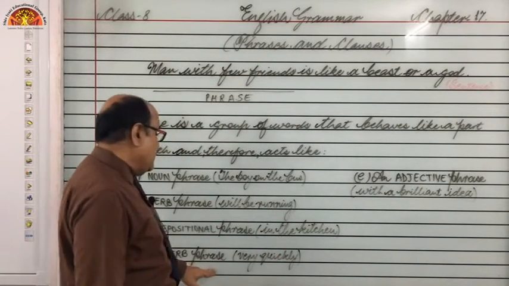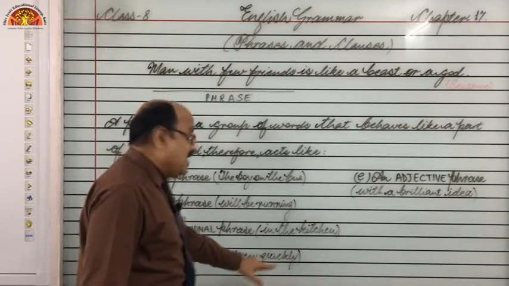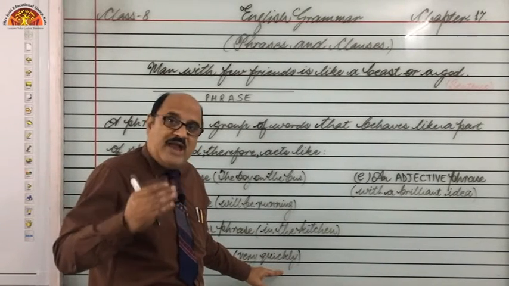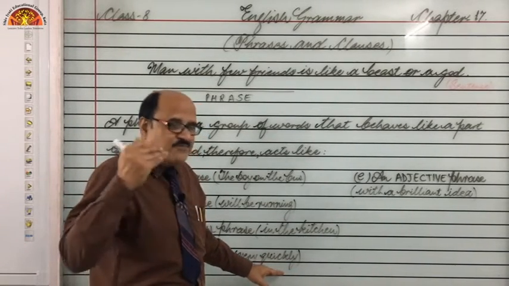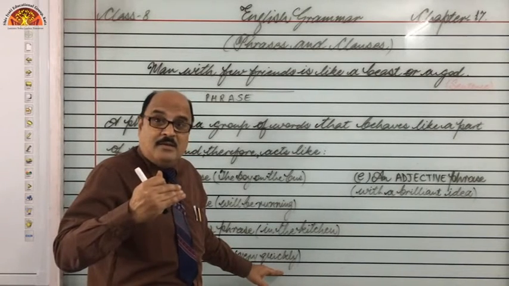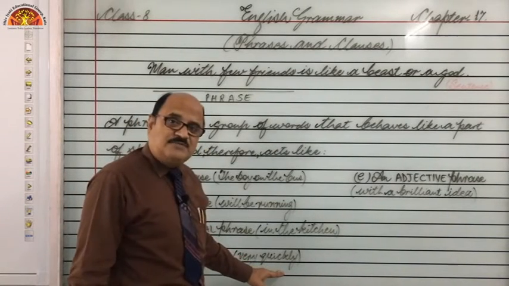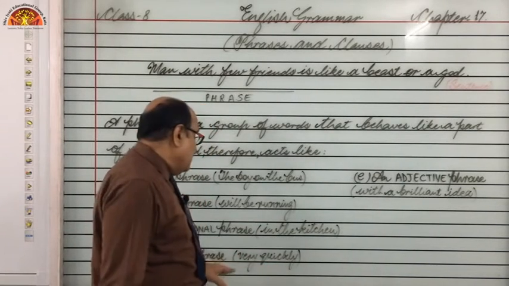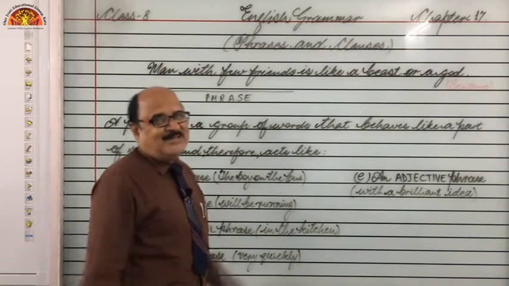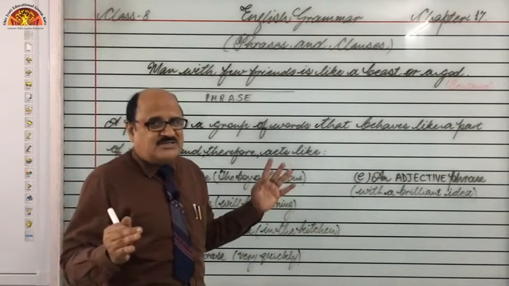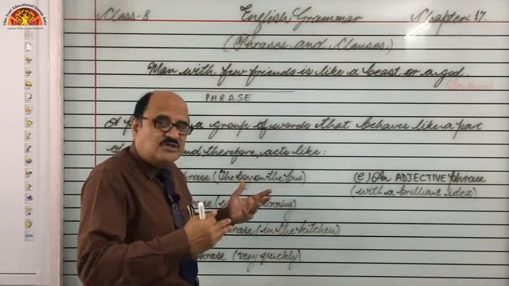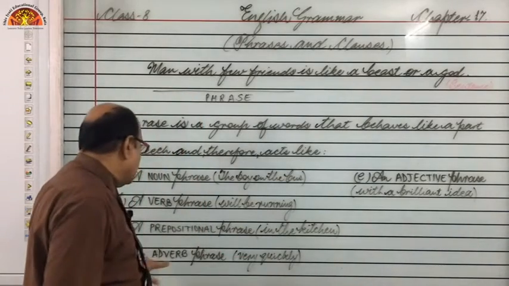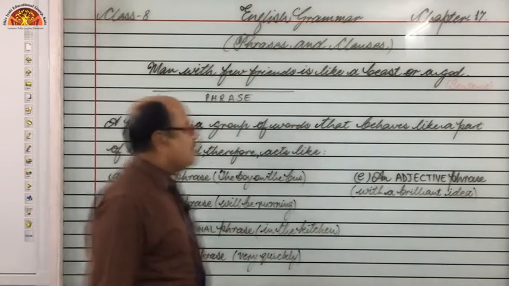Next, an adverb phrase means very quickly, it stresses on the manner. You know, adverbs of place, adverbs of time, adverbs of manner, right? So this is one of the adverbs and that is adverb of manner, so ending with ly. So it stresses on the adverb, so we can say this is a group of words that is functioning like an adverb. So we can say this is an adverb phrase, right?